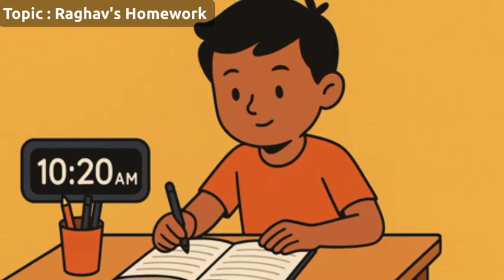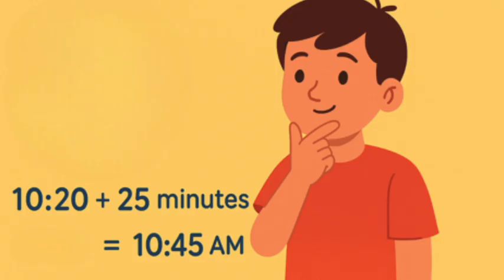Next topic, Raghav's homework. Raghav starts his homework at 10:20 a.m. and takes 25 minutes to finish. Let's add 25 minutes to 10:20. 10:20 plus 25 minutes is equal to 10:45 a.m. So, he finishes his homework at 10:45 a.m.